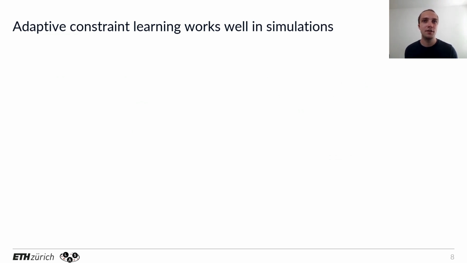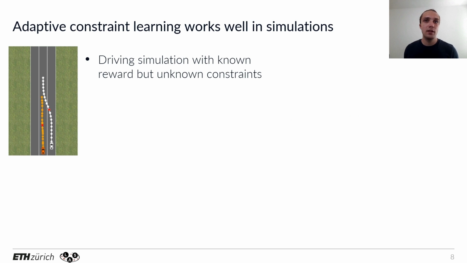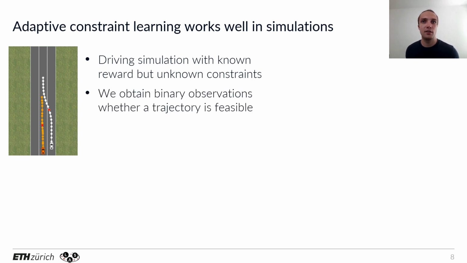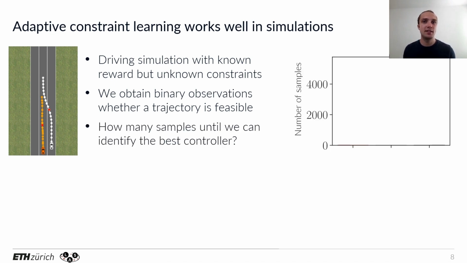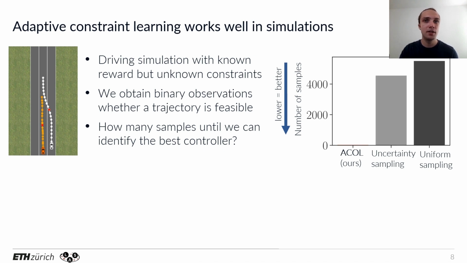So here we consider this driving simulation that I showed before. We use a binary observation model, so we only observe if the evaluated controller is feasible or not. And we want to evaluate how many samples we need until we can identify the best constraint controller. So lower number of samples indicates a better result. We compare adaptive constraint learning, our algorithm, to uncertainty sampling, which is a simpler active learning method, and uniform sampling as a baseline. Uncertainty sampling helps a little bit, but our approach performs even better because it adapts its strategy to focus on the most relevant arms for finding the optimum.